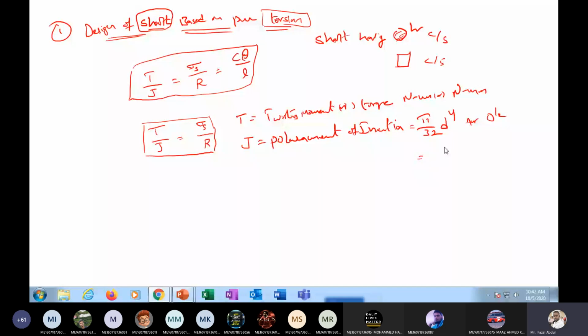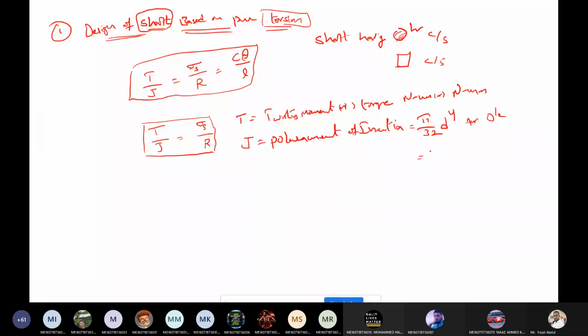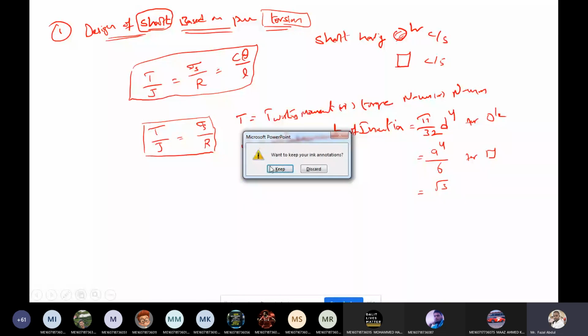Polar moment of inertia for the square, how much? Nobody responding. It is a power 4 by 6, for the square. Now tell me the same for the triangle. Anybody? For the triangle. Are you there or not? Nobody responding.